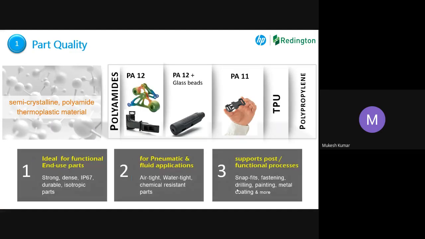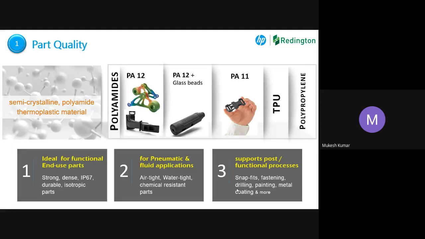Now, the materials we have available are PA12, glass filled. These are nylon materials. PA11, TPU, and PP. PP is the material mostly used in your automotive applications, consumer durables, and a lot of other areas. So we have 5 materials as of today, and it's increasing. We started with 1, and now it is 5. Here, it's not more important on the material side; it is important on the functionality. What kind of applications can you do?